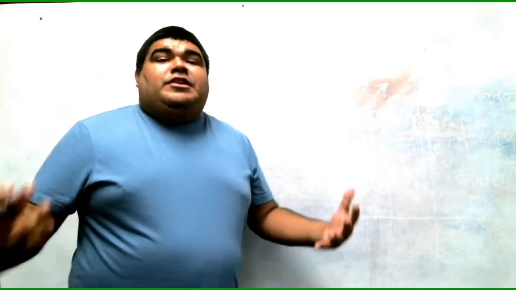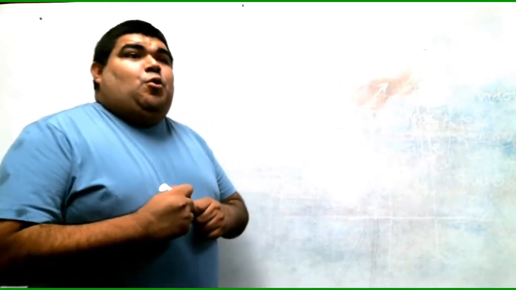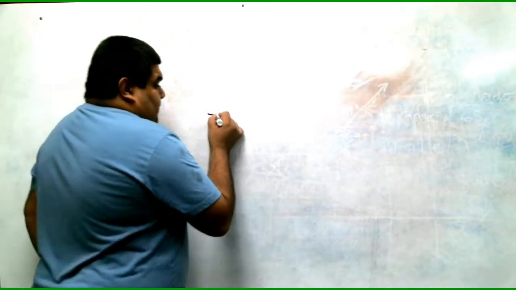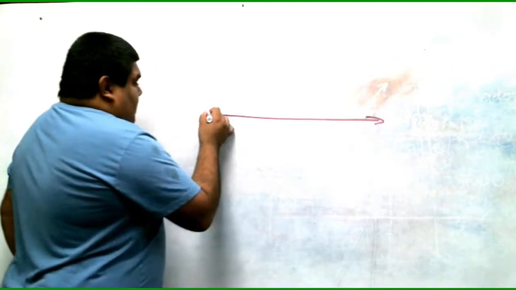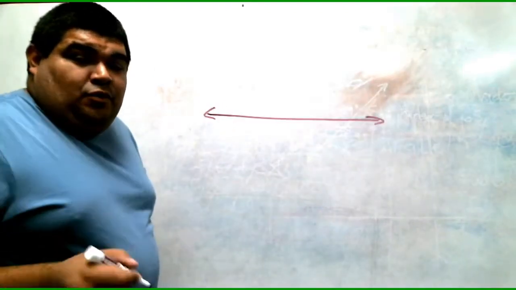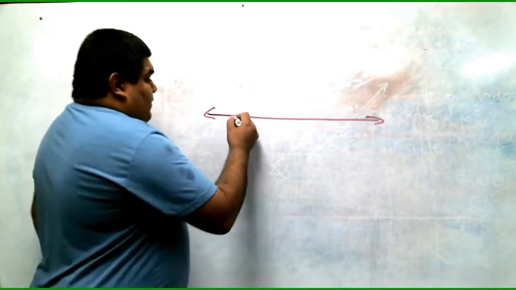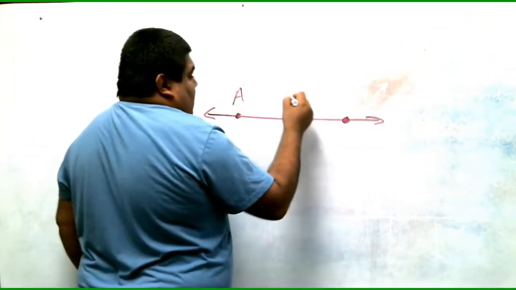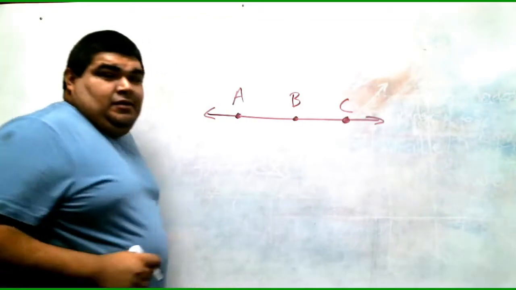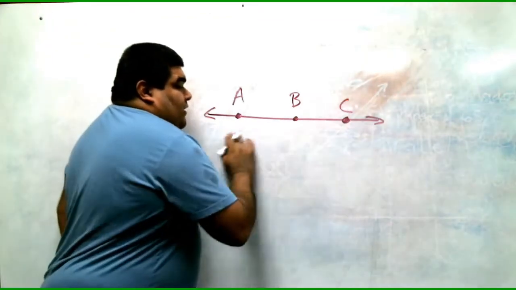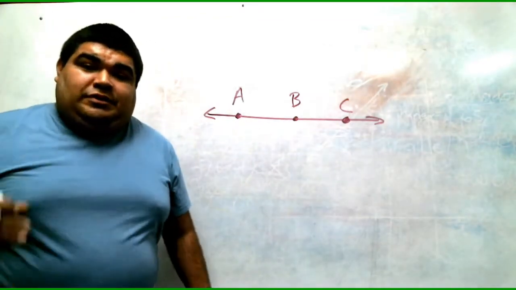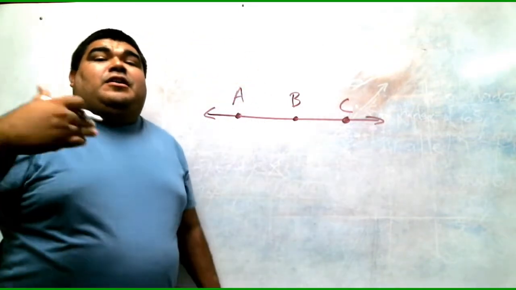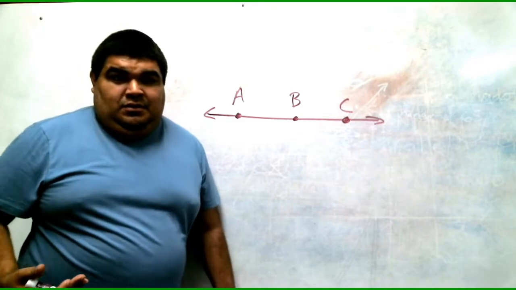All right, guys, collinear points are points that are on a straight line, okay? So we have this line. In order to be collinear points, they have to be on that line. So we have A, B, and C. Notice how the line is straight. These are called collinear points, points on a straight line. If it's not a straight line, then they are no longer collinear points.